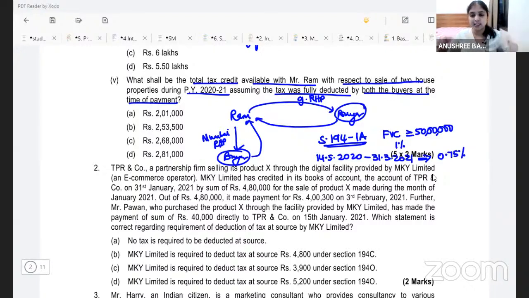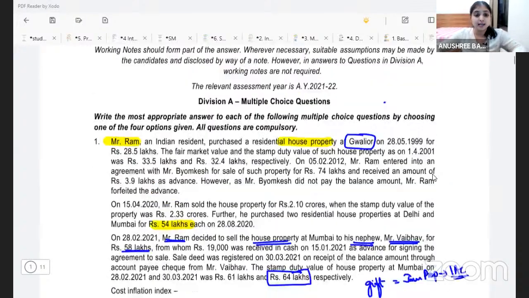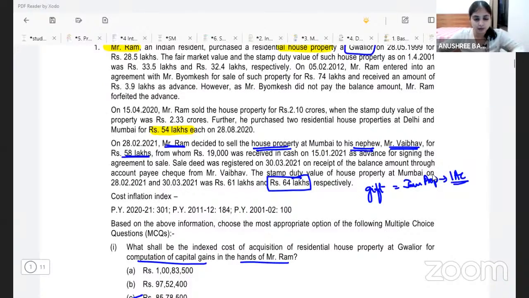So the full value consideration is 50 lakhs or above. Then the buyer, when he pays consideration to the seller, at that time he is supposed to deduct tax at the rate of 1%. But in the COVID period, 14th May 2020 to 31st March 2021, if you are going to deduct any tax, then you are supposed to deduct tax only at the rate of 0.75%. This is what the section says. So here they are asking us what would be the tax deducted for both the houses. Let's talk about them one by one.